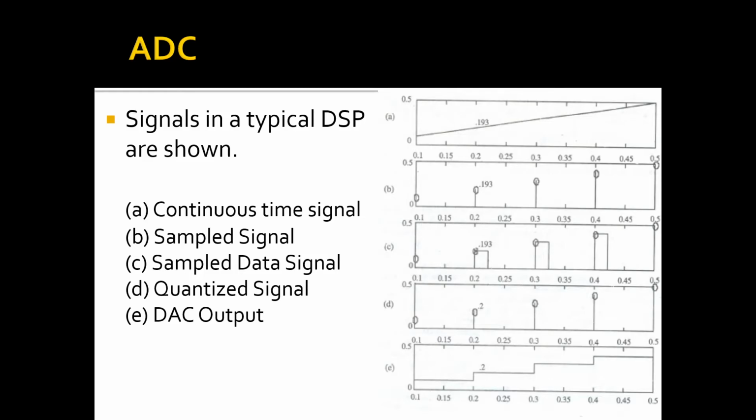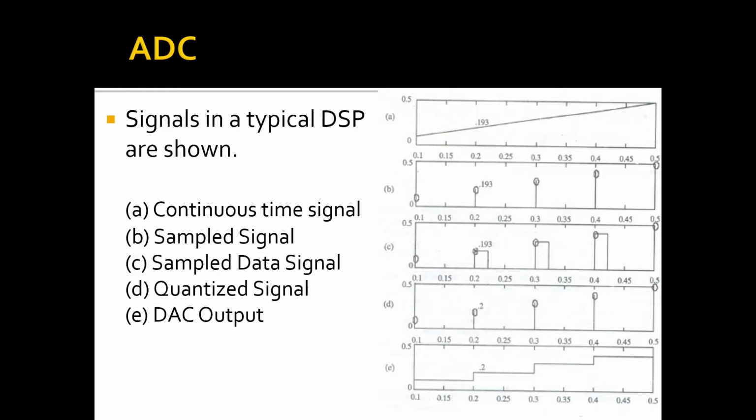After the digital signal processor performs processing operations, when we get the output, we give the digital signal to the DAC, that is digital to analog converter. Now the digital to analog converter converts the digital signal to analog signal, and a staircase output is generated as shown in this particular figure.